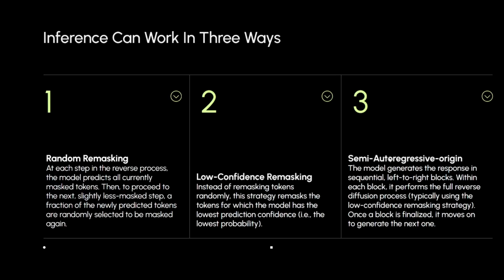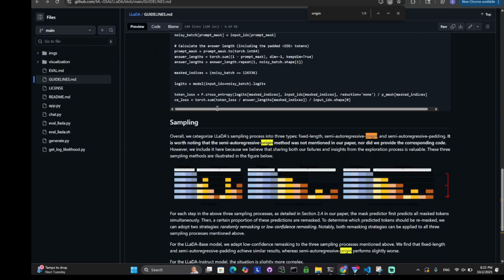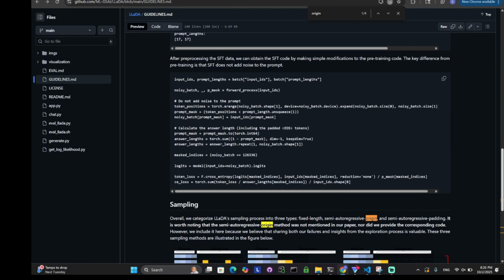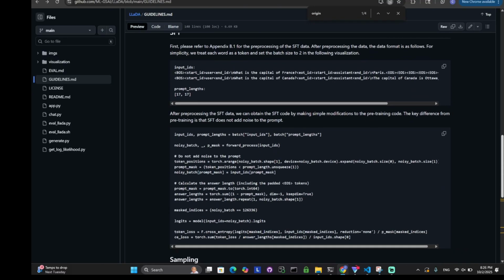They mentioned that semi-autoregressive origin didn't work well, but they never really specified what it was, so it's actually not in the paper. It's in their GitHub. It says: it's worth noting similar argument origin was not mentioned in our paper in order to divide corresponding code. However, we include it here because we believe that sharing failures is blah blah blah. You can look at the code here if you want to. I can zoom in on anything that's interesting.